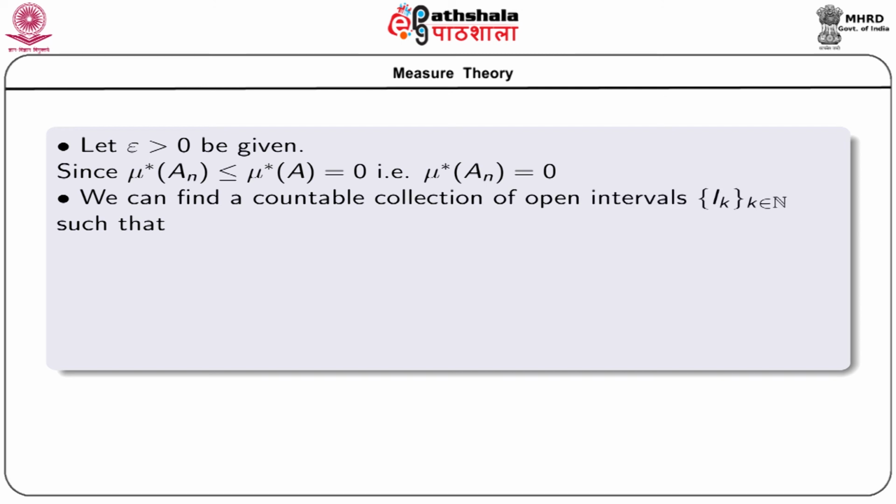Again, using the definition of Lebesgue outer measure, we can find a countable collection of open intervals Ik, k belonging to capital N, such that An is a subset of the union k equal to 1 to infinity Ik, and the sum k equal to 1 to infinity of L(Ik) is less than epsilon by 3n.